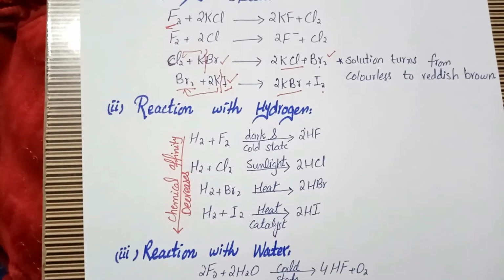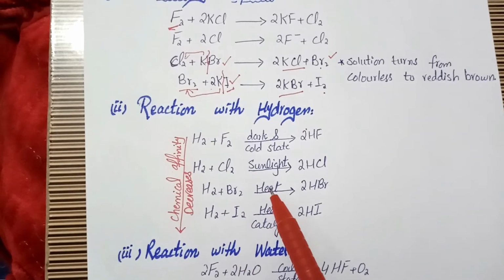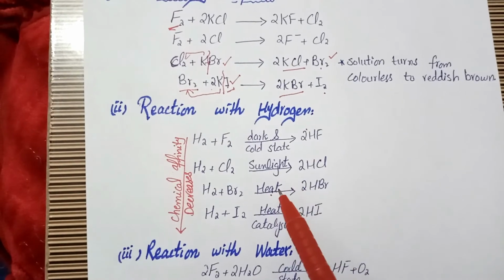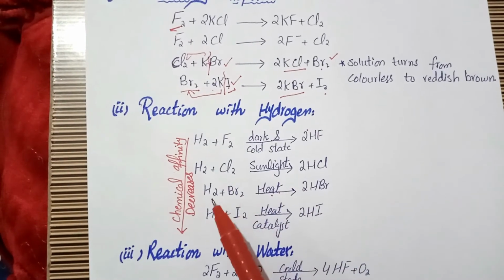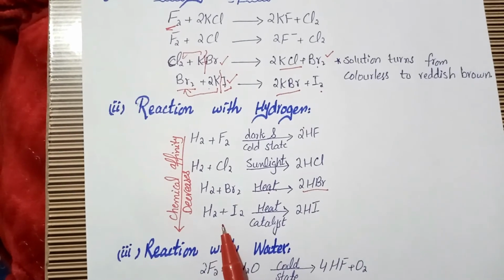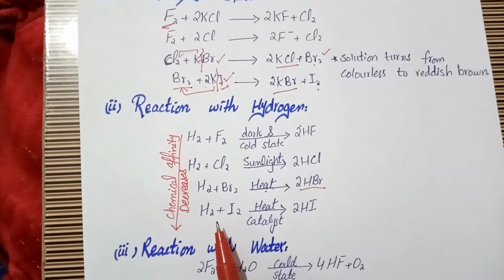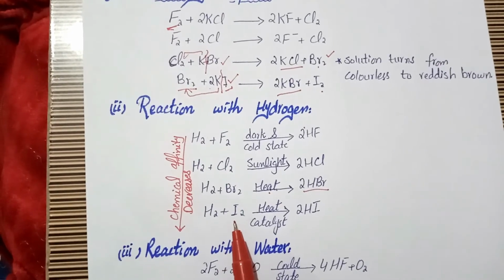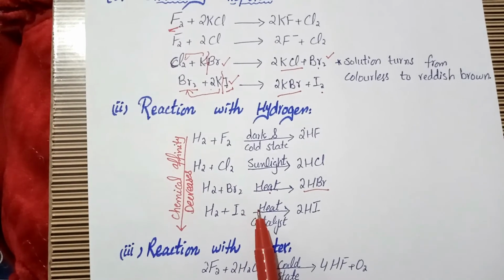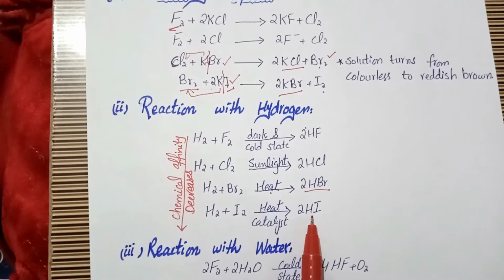And when bromine reacts with hydrogen, it requires heat. When strong or high heat is applied to this reaction, it gives us hydrogen bromide. And the last one is the reaction of hydrogen with iodine. When hydrogen and iodine react, this type of reaction requires heat as well as a catalyst to be done and to give the final product.